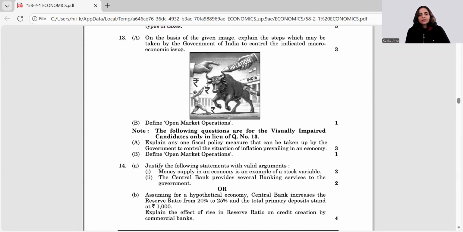Then we have the third, picture-based question. On the basis of the given picture, explain the steps which may be taken by the government to control the indicated macroeconomic issue. And you are not to guess, it's clearly written here, it's inflation. So we have monetary tools, fiscal tools, but here the government can take any, yes. So you can talk about repo rate, reverse repo rate, right? CRR, SLR, or you can talk about bank rate, open market operations, anything can be talked about.